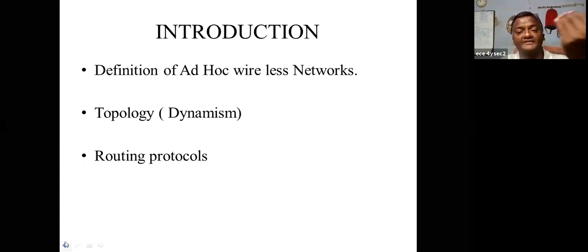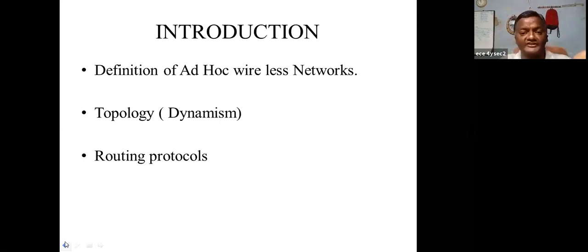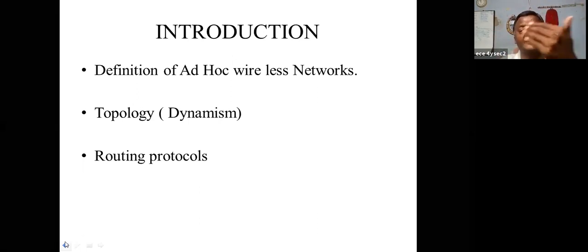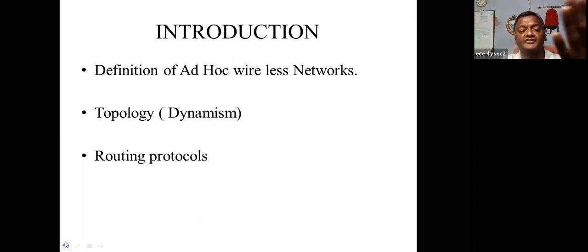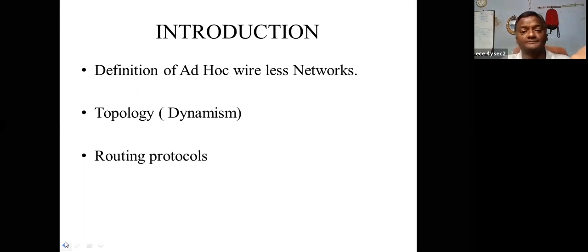So as the topology changes, the path and the link, everything changes. That's why it is very difficult to create a routing protocol. It was already explained in the previous class.